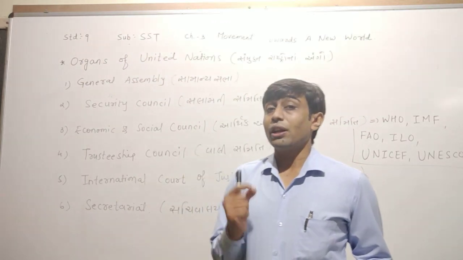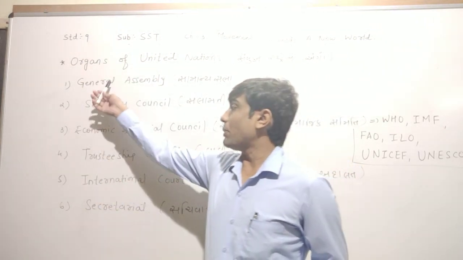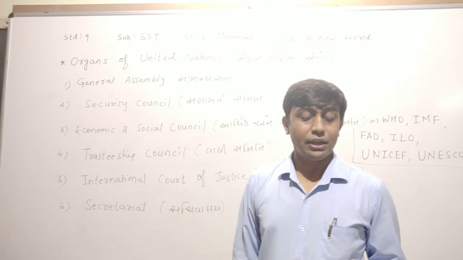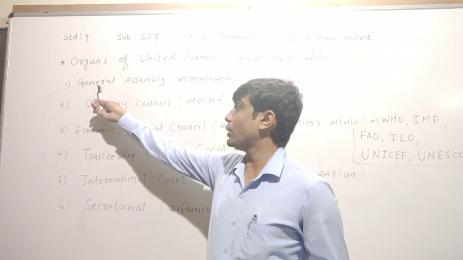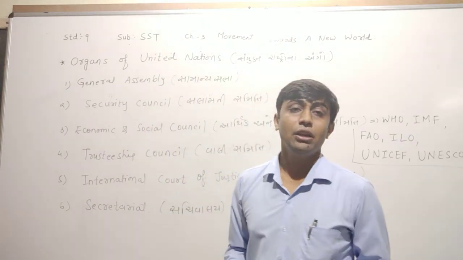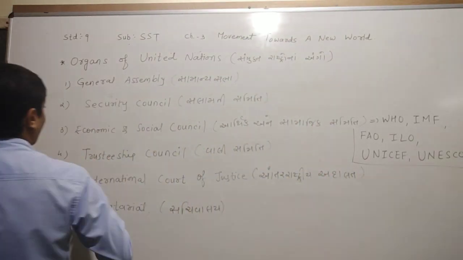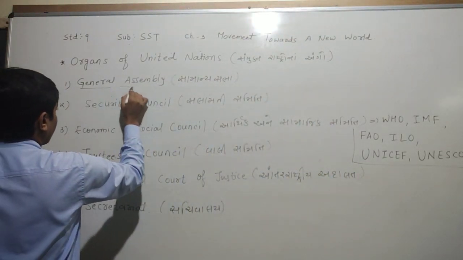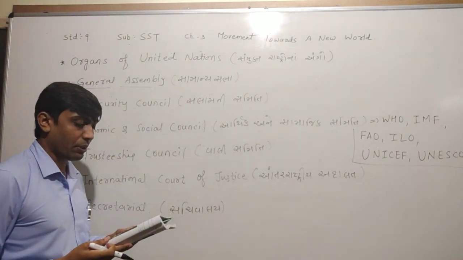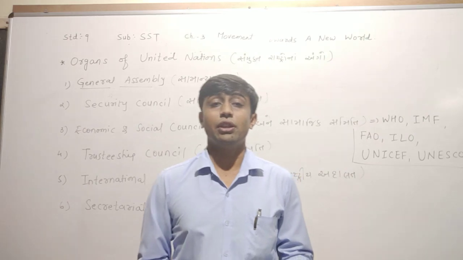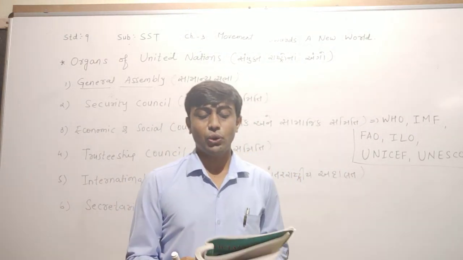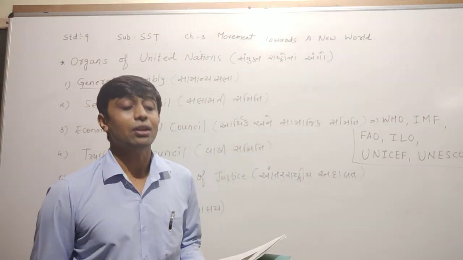Now, dear children, we have learned about the 6 organs of the United Nations. What are the activities to be done by the organs of the United Nations? We have studied in detail. First of all, they have given about the General Assembly, the Samanya Sabha. It is the biggest organ of the United Nations.